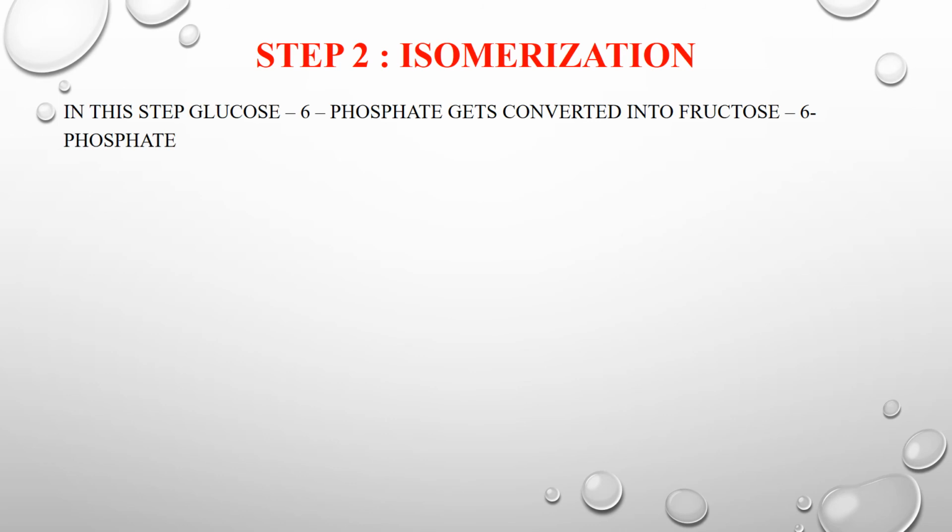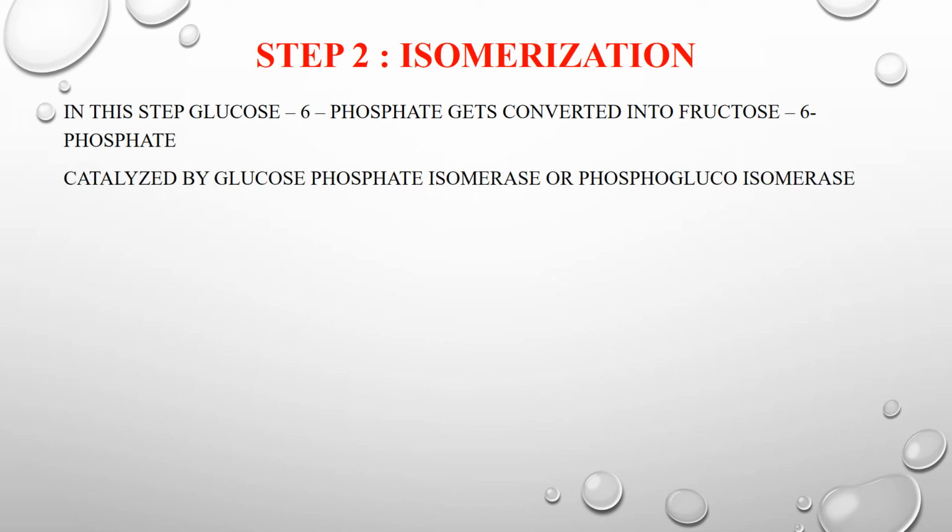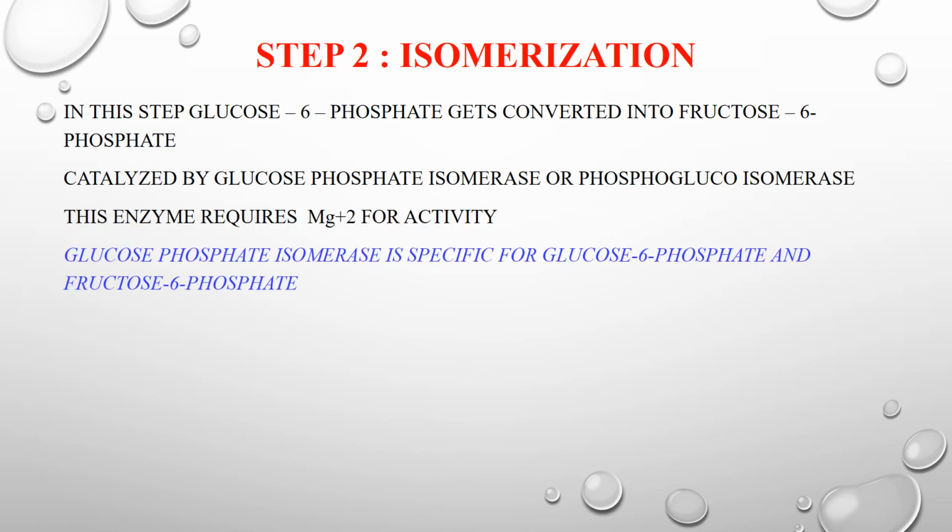Next, step 2, that is isomerization. In this step, glucose 6-phosphate gets converted into fructose 6-phosphate. And this step is catalyzed by glucose phosphate isomerase or phosphoglucoisomerase. And the enzyme requires magnesium ion for its activity. The point to be noted is that glucose phosphate isomerase is very specific for glucose 6-phosphate as well as fructose 6-phosphate.